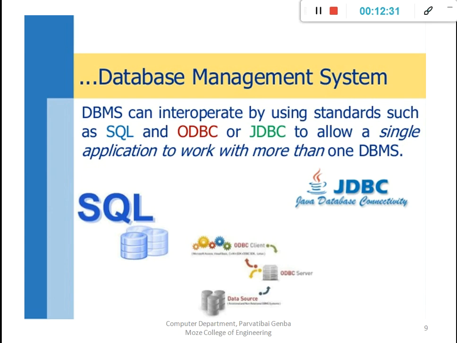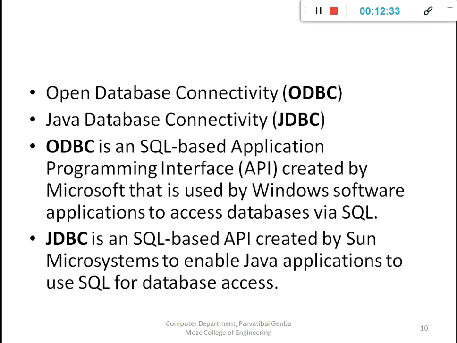How exactly it works, we will understand. What is meant by ODBC? That means Open Database Connectivity. What is meant by JDBC? That means Java Database Connectivity. Both have the same use. That means ODBC is an SQL based application programming interface created by Microsoft that is used by Windows software applications to access the databases via SQL. Means if we want to access multiple databases, then we use ODBC to access those databases via SQL.